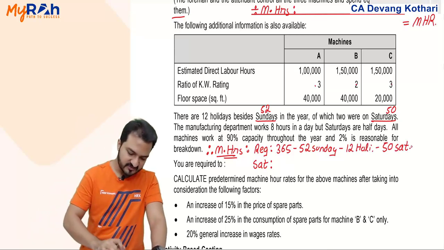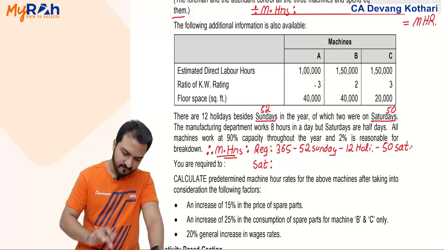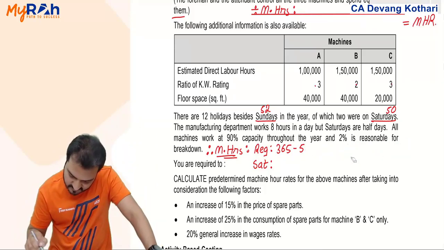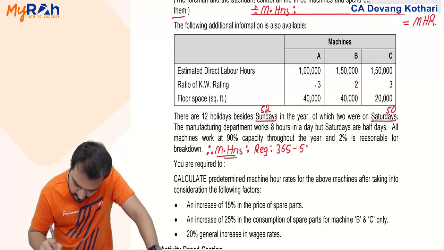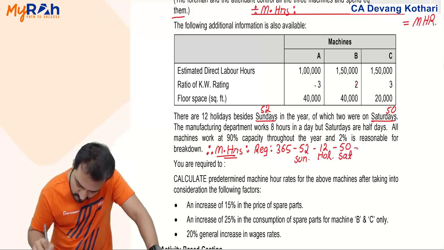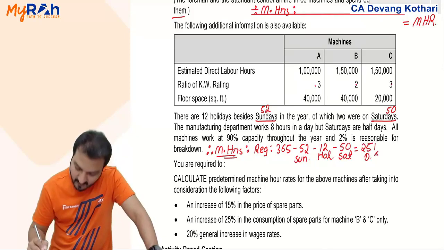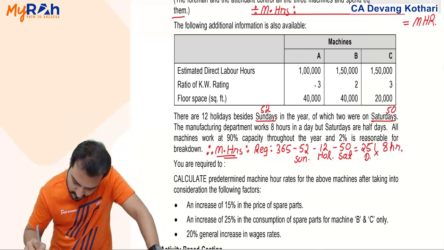So 365 minus 52 minus 12 minus 50 is 251 days, and on each of those 251 regular days you work for 8 hours per day.